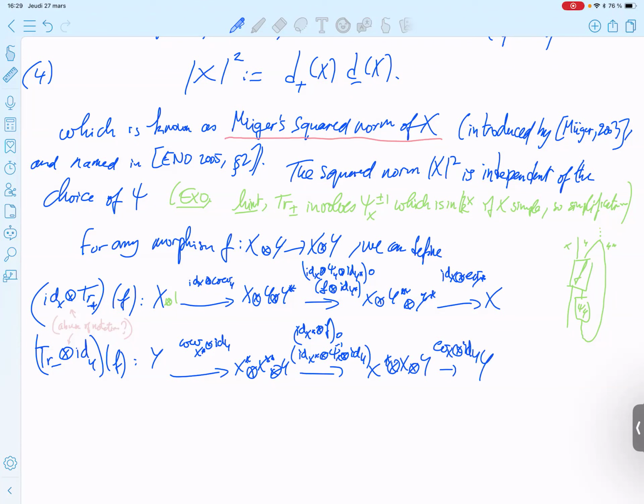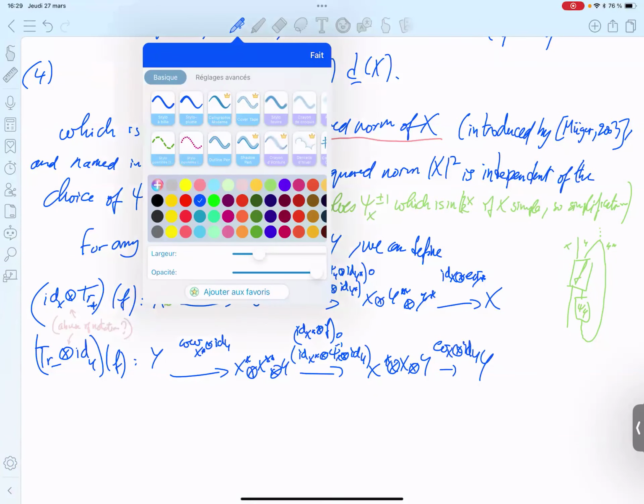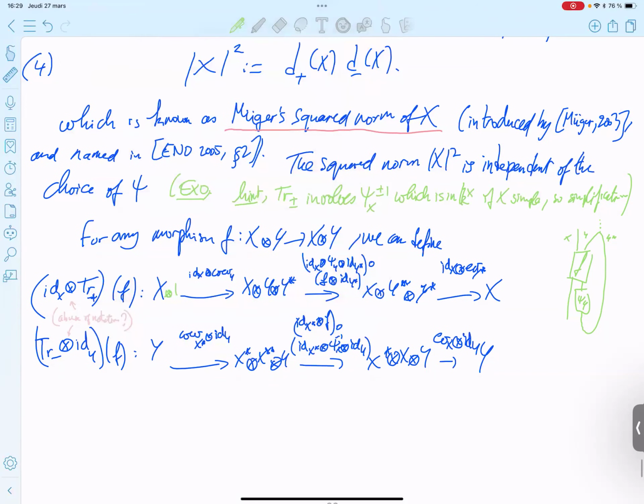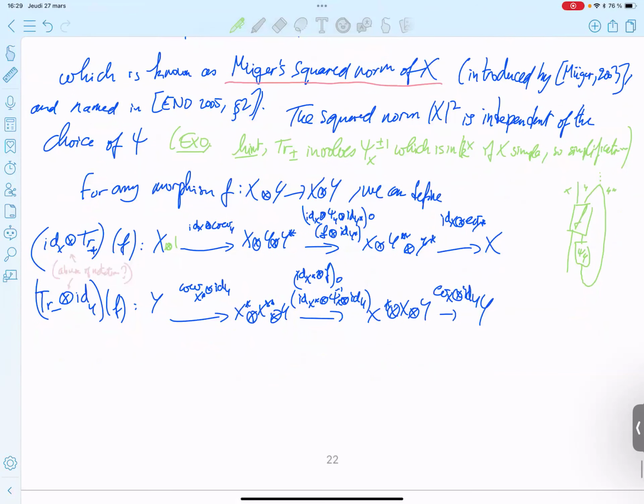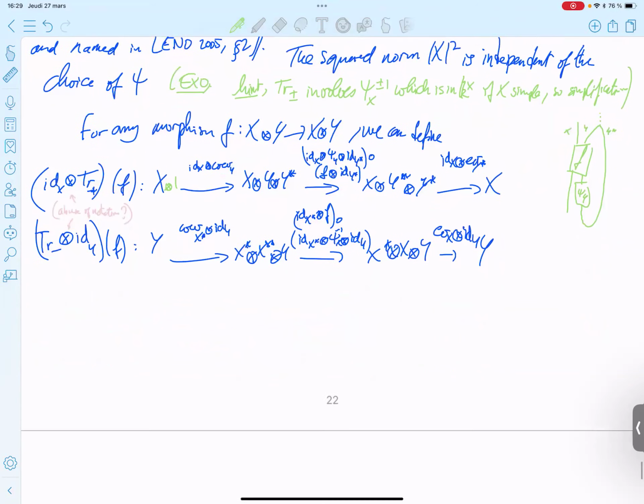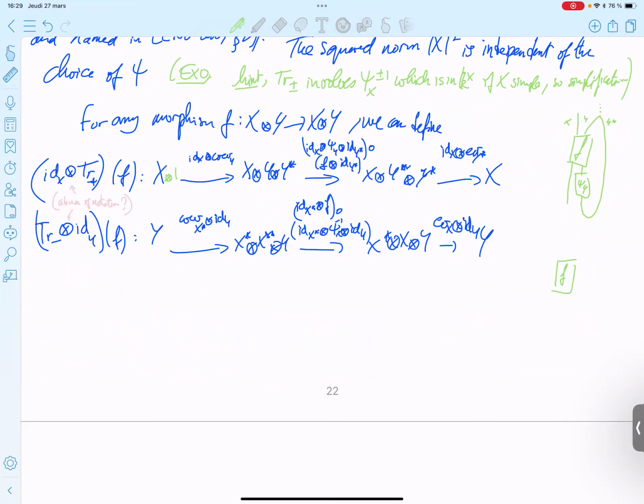And the picture will be, we close on the other side only for x. So you have the morphism, you have x and y, and here you apply the inverse.